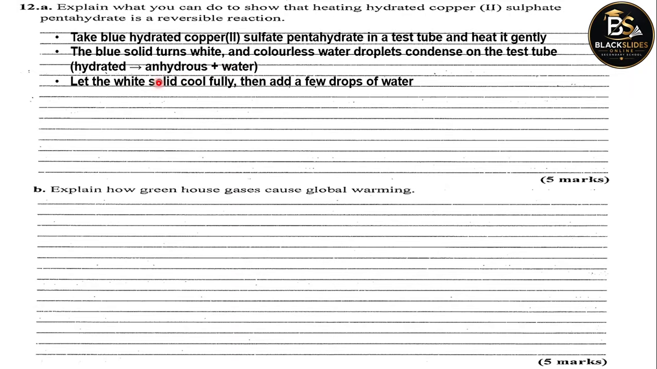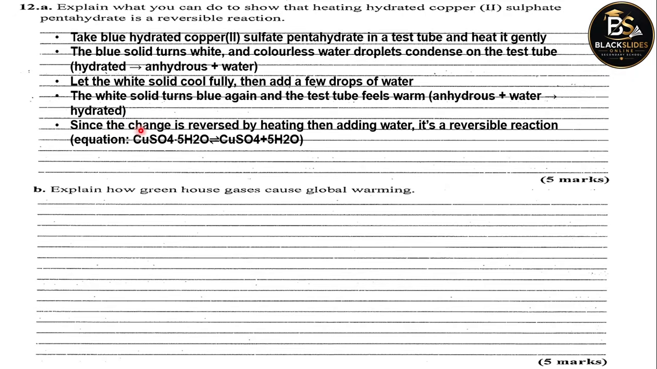So let the white solid cool fully, then add a few drops of water. It's like you're driving back the water into the copper sulfate, which was white, which was heated. The white solid is going to turn blue again, and the test tube feels warm. Anhydrous means without water. So when you add water to the anhydrous copper sulfate, you form hydrated copper sulfate again, which shows that the process is reversible.